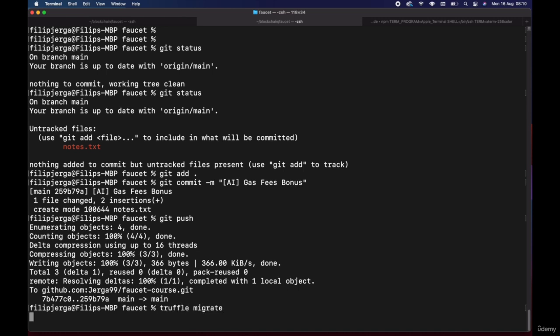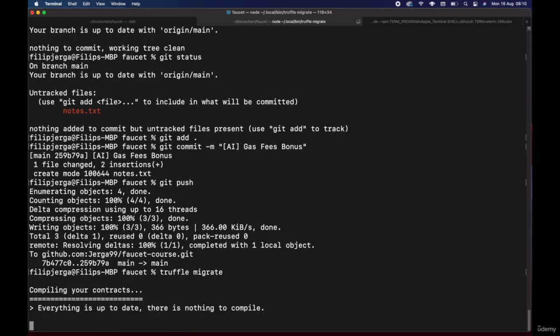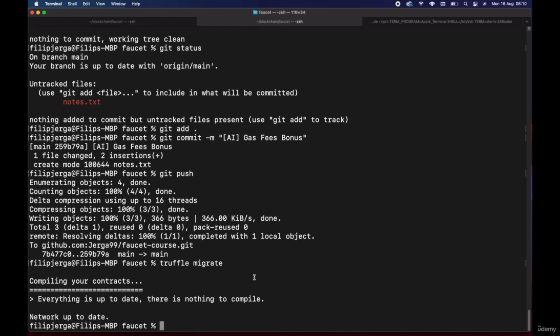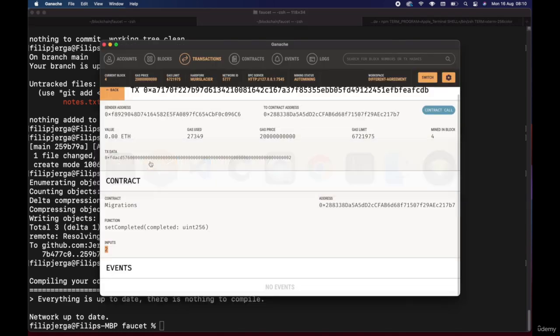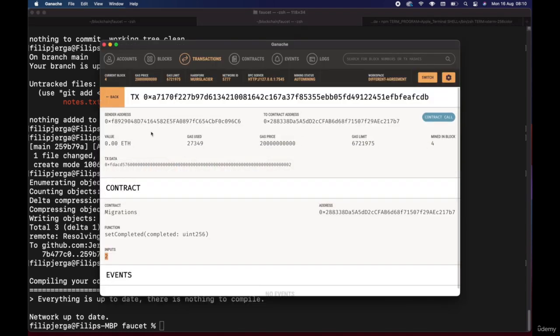This Migrations contract is keeping track of all of the migrations, and you can see here that everything is up to date. There is nothing to compile because we already compiled, and the network is up to date, so I'm not able to deploy my contracts any longer, because my Migrations contract is keeping track of all of the contracts, and they are already on the network, so there is no reason to redeploy them. That usually happens automatically when you are running truffle migrate.